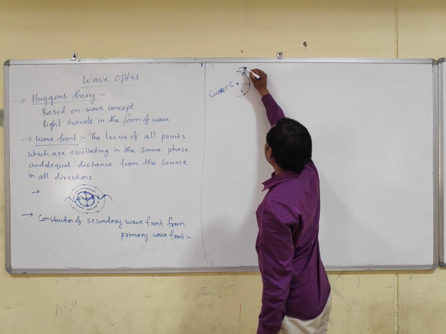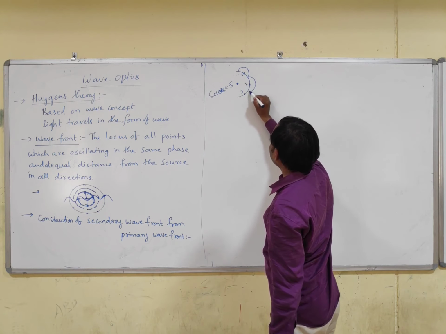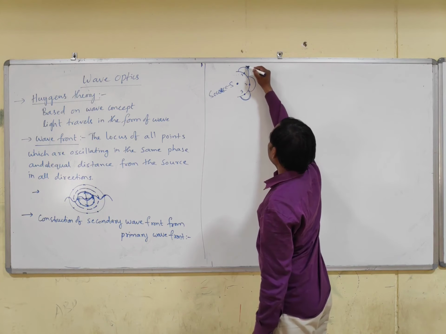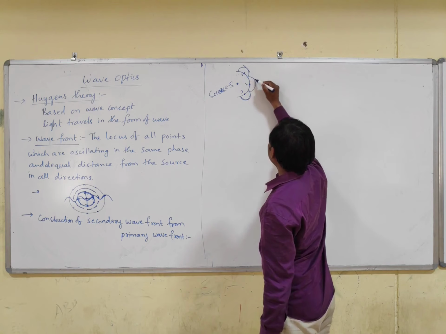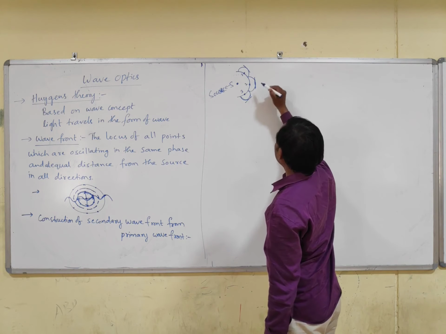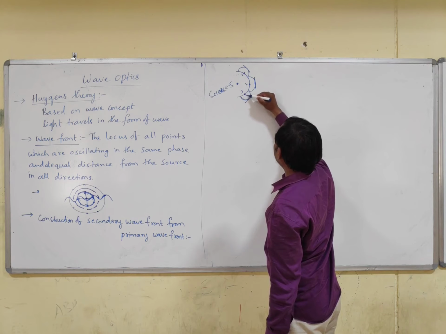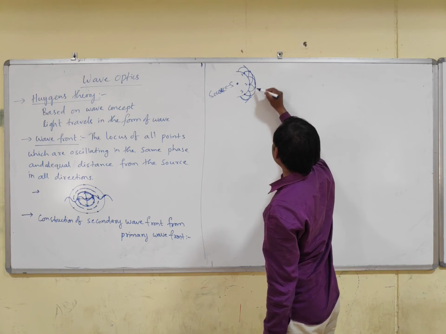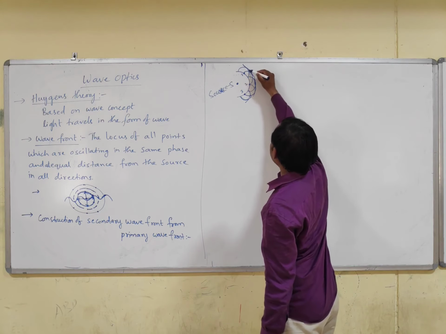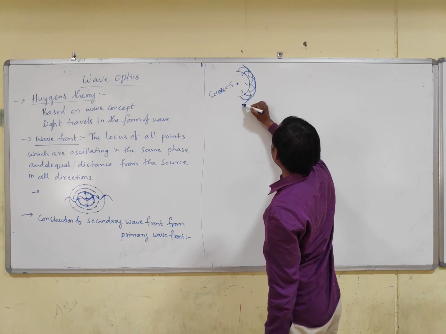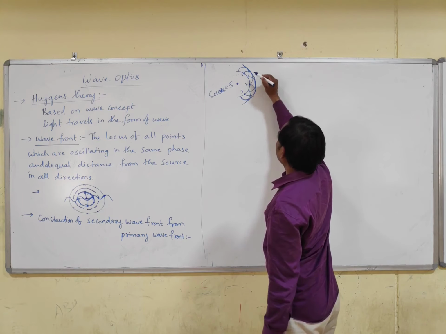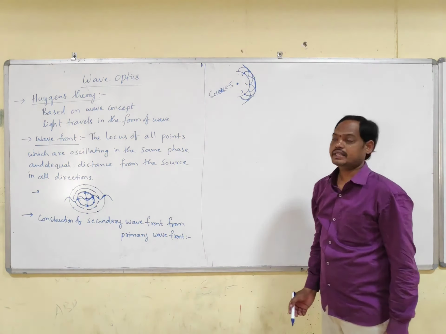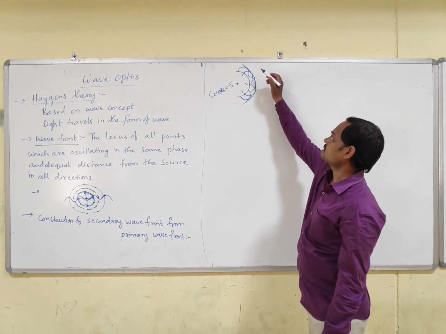So, source of secondary wavelets. Here, if you take tangents and join all the tangents, and in between take another one and join the tangents like this, then you will get the next spherical wavefront. So these particles present on the wavefront act like sources, which we call secondary wavelets.